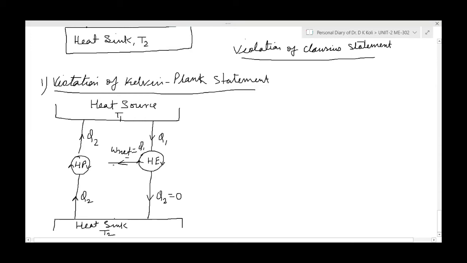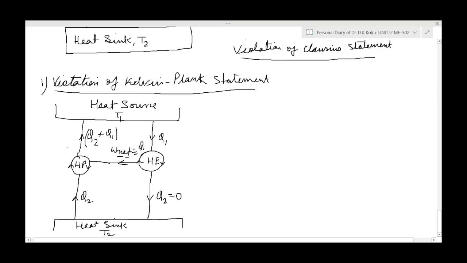Now suppose this amount of work produced by the heat engine is given to the heat pump. We are giving this work to the heat pump. So this heat pump, which is taking Q2 amount of heat from the heat sink, will take W net, that is Q1 amount of work from the heat engine, and will supply Q2 plus Q1 amount of heat to the heat source. Clear?